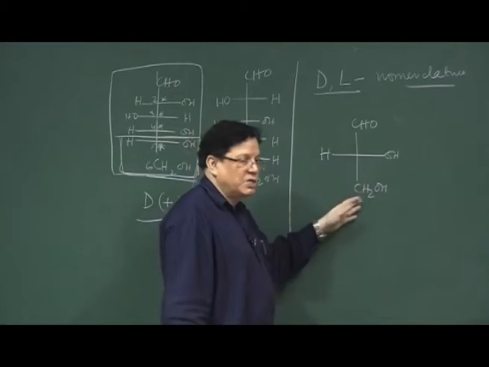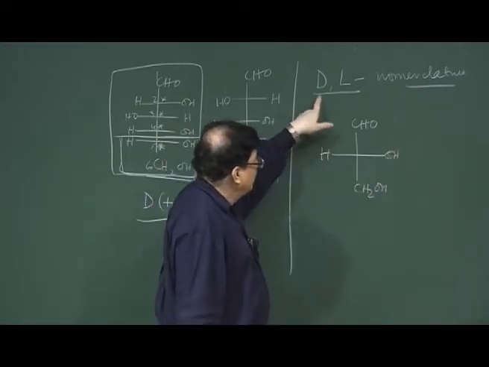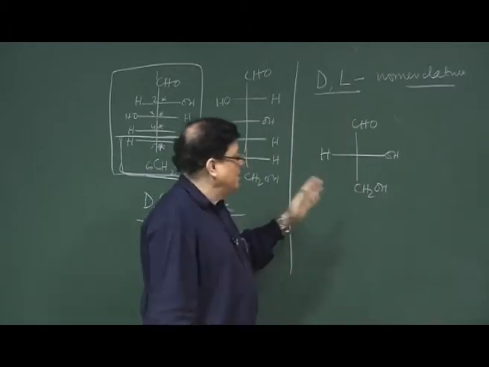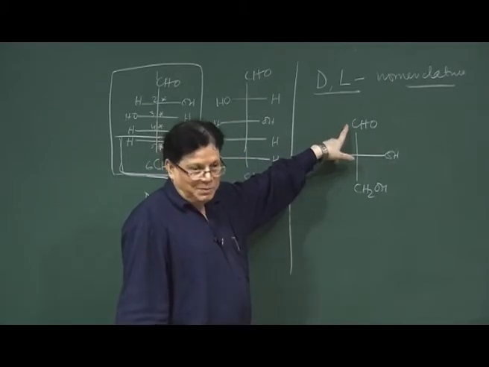You can put the OH here, the CH2OH there, but if you are trying to determine the absolute configuration, then you write it in such a way that the most oxidized group is at the top.